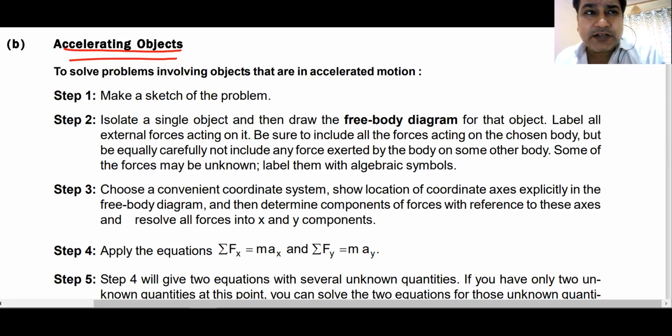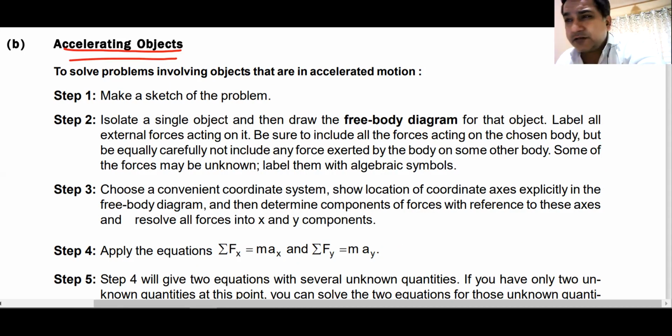In the questions we are solving, the body would be accelerating in one direction, either along y or along x. In complicated ones, where something is kept on a wedge and it is moving up and down, it would be accelerating in the x as well as in the y. But in simple cases, it will be accelerating only in one direction.